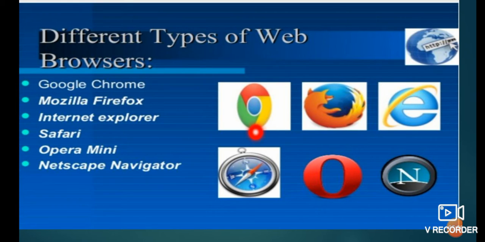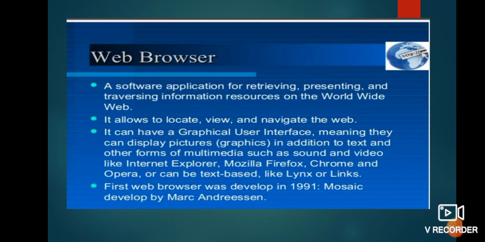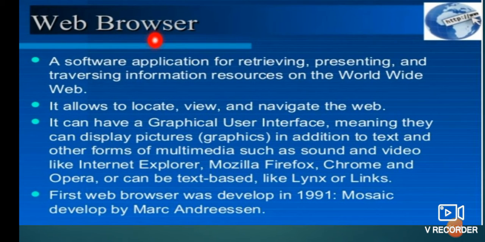Without a web browser we cannot search or retrieve any information. Most of us are using Google Chrome, I think. These are the examples of web browsers. So now you see the definition: a software application for retrieving, presenting and traversing information resources on the www. This web browser allows us to locate, view and navigate the web.